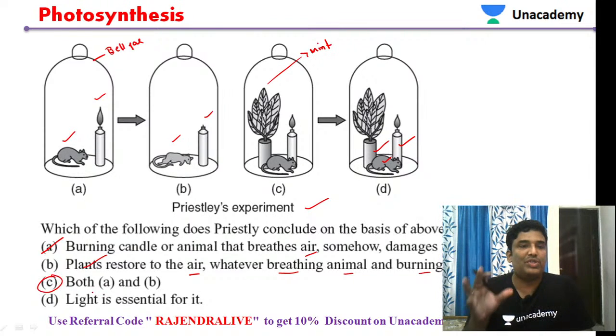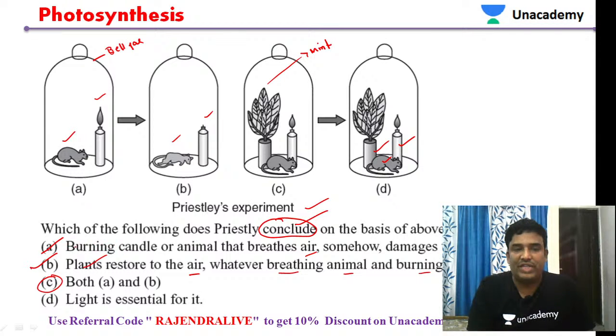But the main conclusion is option B actually. So the main conclusion seems to be option B. Here the question was asking what Joseph Priestley concluded on the basis of his experiment. No doubt it is that the plant restored the air, whatever breathing animals and burning candles remove. That was the final statement that was concluded. So we will be taking the answer as option B, because the question is asking for the final conclusion of Priestley.